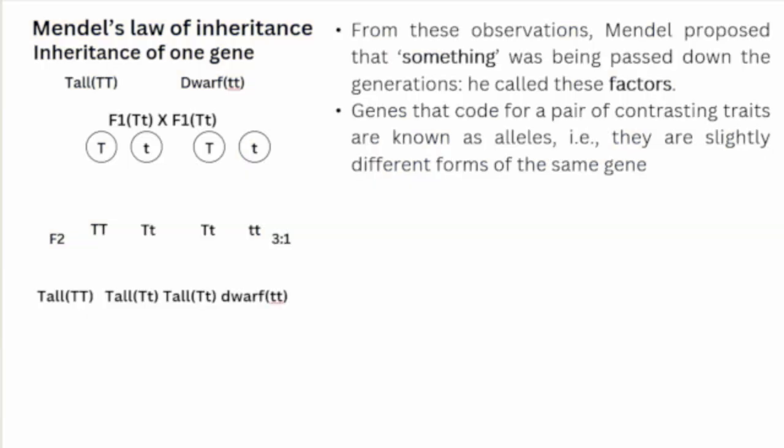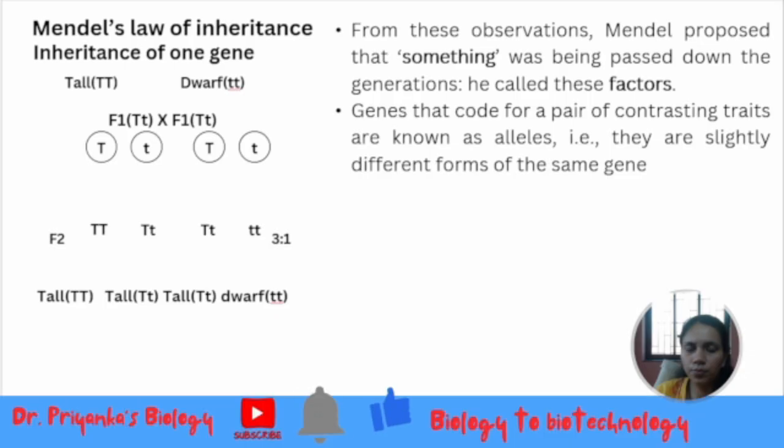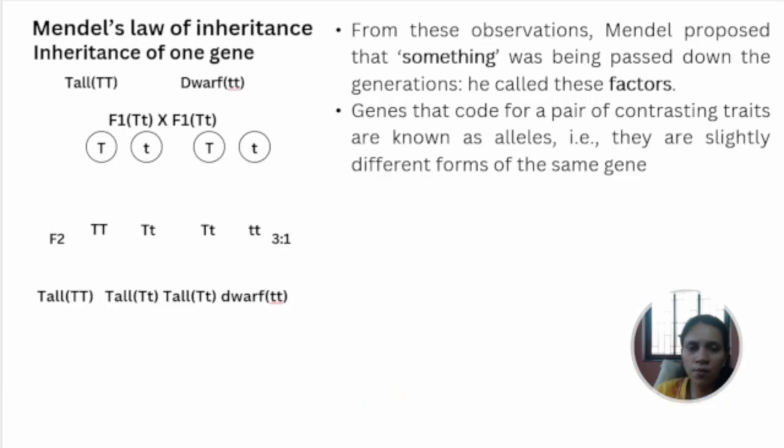See the next thing. Now what we have done is we have crossed the products from the F1 generation, that is capital T small t with capital T small t.